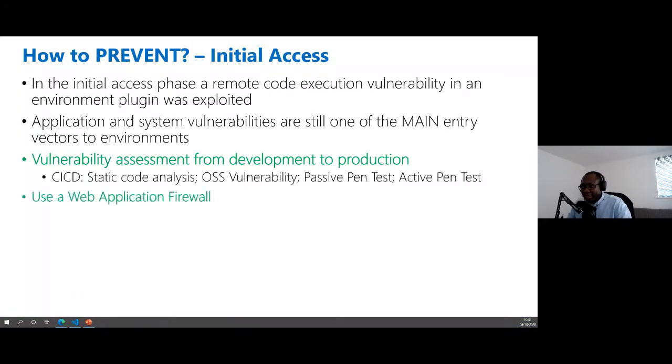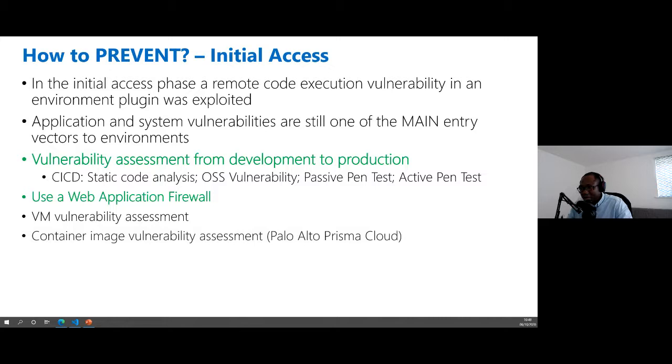In terms of the VM vulnerability assessment, it is also very important because of the environment that your application is running on. Container image vulnerability assessment. Again, I was going to show you a demo of that, but again, very interesting scenarios here, right?